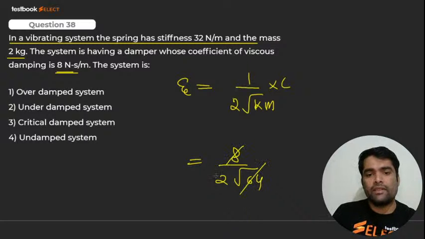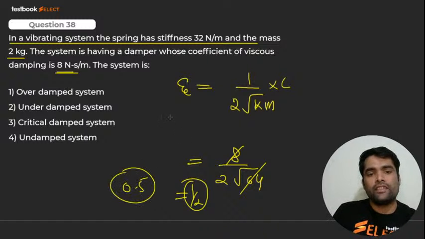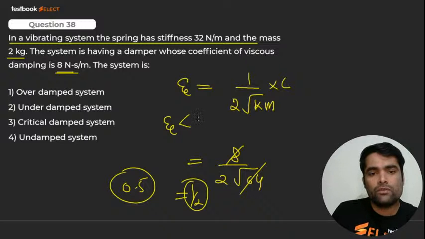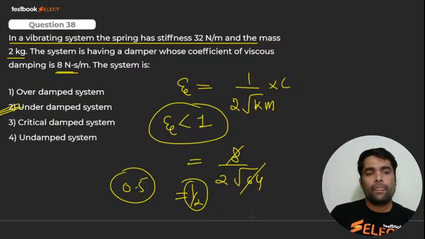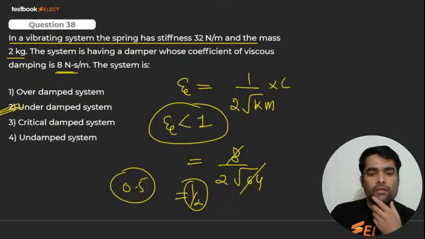That means it will get cancelled with this. That is 1 by 2. 1 by 2 means what, my dear? 0.5. And if zeta is equal to 0.5, what does it mean? Less than 1. So it is what, my dear? Underdamped. It is underdamped. Okay. I hope you got it. Very good. Here we go for next.